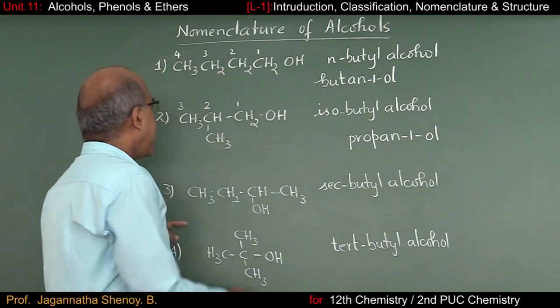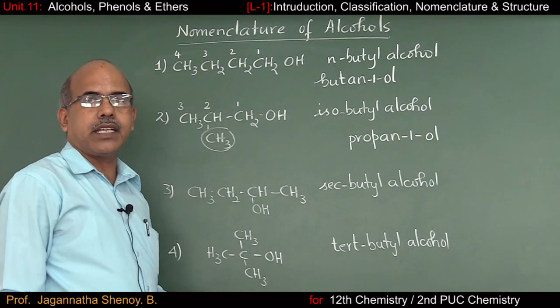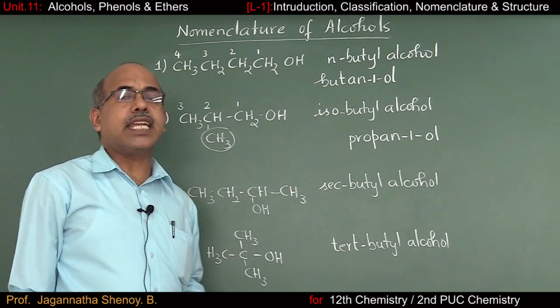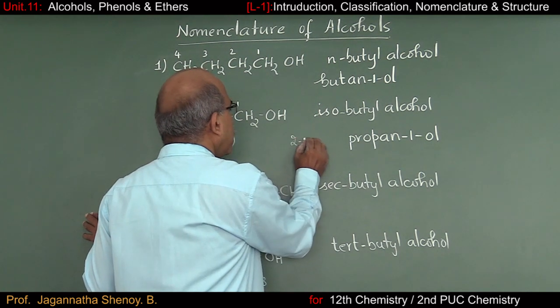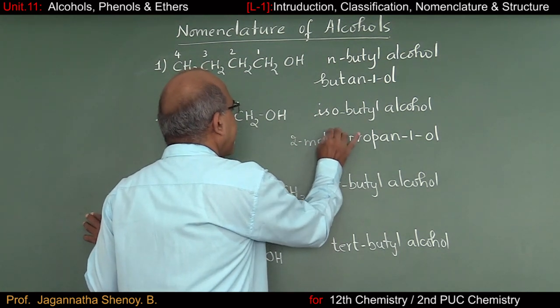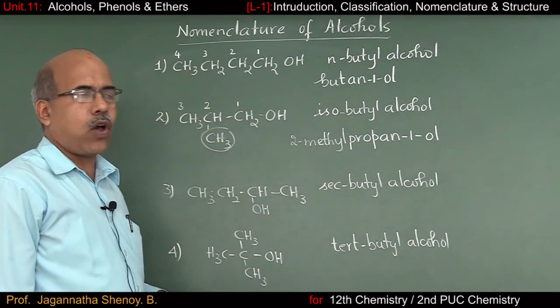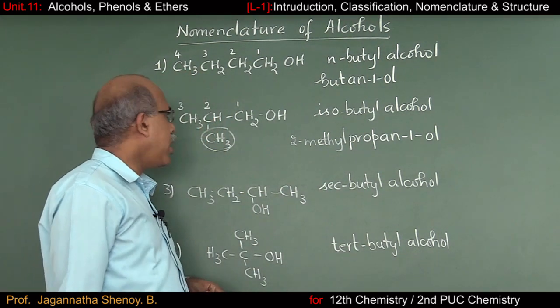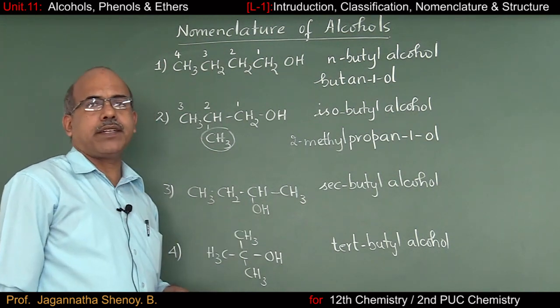But you know that on the second carbon atom, we have a methyl side chain. And this methyl side chain is indicated as prefix. That's why it has to be 2-methyl. 2-methyl propane 1-ol. So that's the IUPAC name of the second compound. I'll move over to the third one.